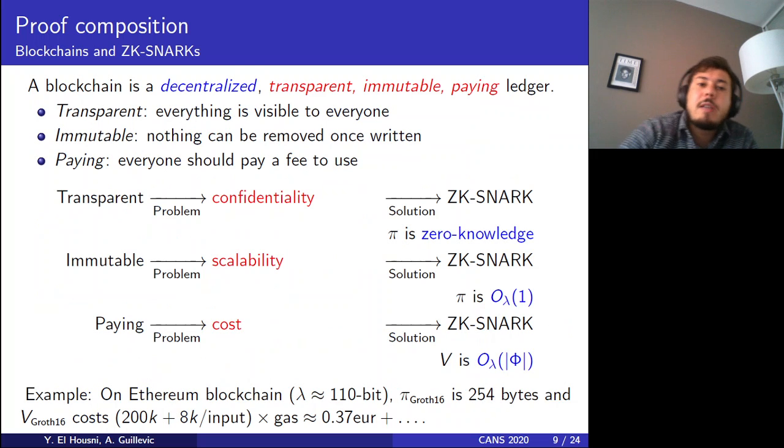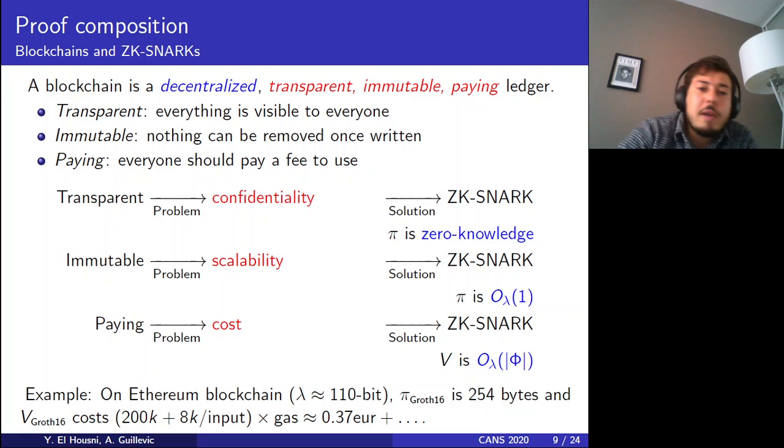So let's motivate this work a bit. We said that we are proposing an elliptic curve for a specific problem in ZK-SNARKs. Our curve is actually used in industrial applications, in the blockchain space. Very quickly, a blockchain is a decentralized, transparent, immutable, paying ledger. Transparent means that everything is visible to everyone. Immutable means that nothing can be removed once written. And paying means that everyone should pay a fee to use this blockchain.